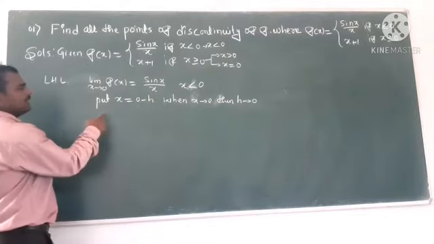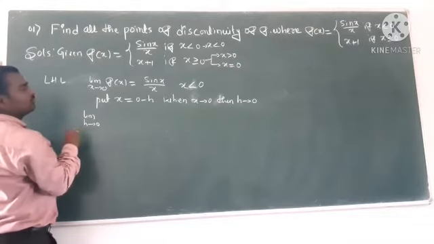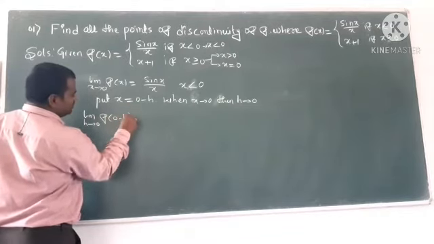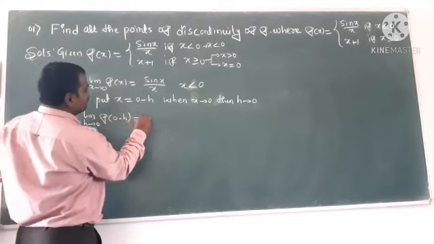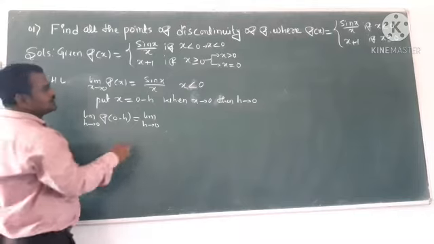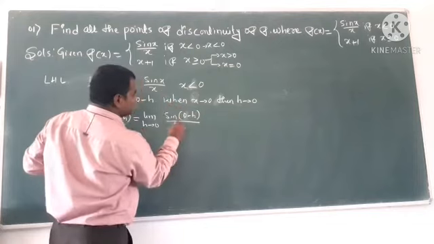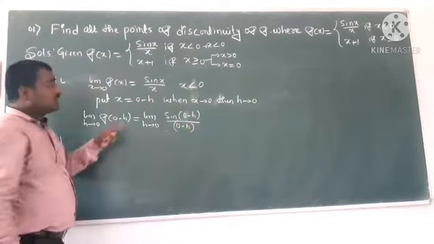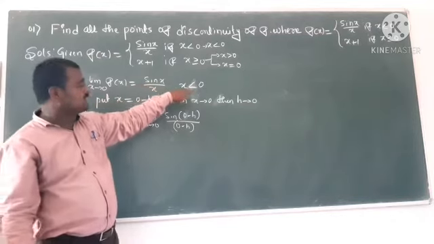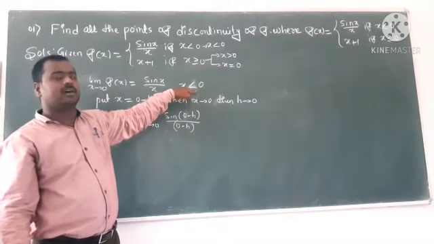Here you can consider the limit as x tends to 0 of f of x, which means f of 0 minus h. Applying the limit, sin x with x as 0 minus h. Please keep in mind that directly we cannot apply the limit, because x is less than 0, so that condition prevents applying the limit directly.